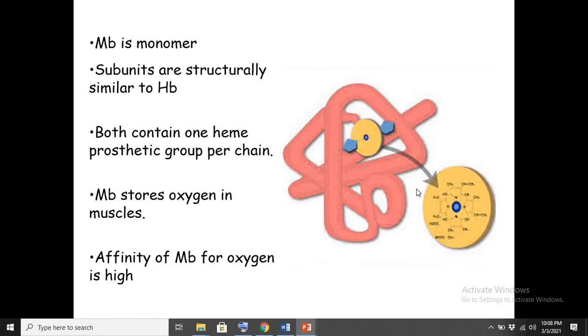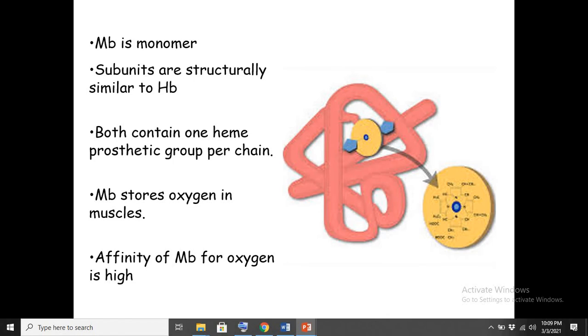But myoglobin has a higher affinity to bind with oxygen as compared to hemoglobin. Due to this high affinity of myoglobin's iron for oxygen, myoglobin cannot easily release oxygen in different parts of your body. So due to this ability, myoglobin keeps oxygen stored in itself.